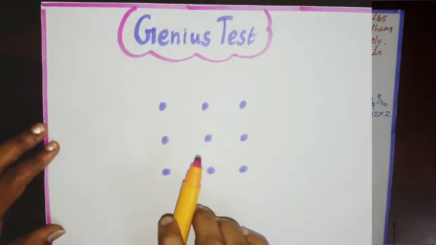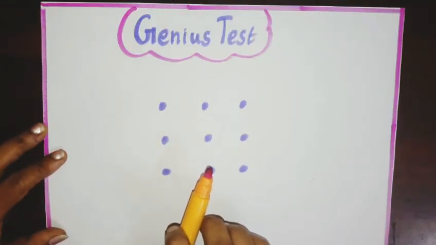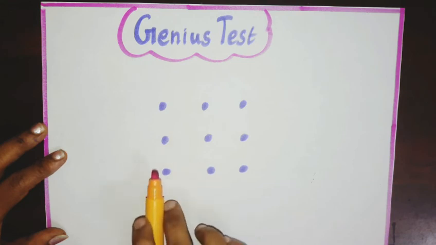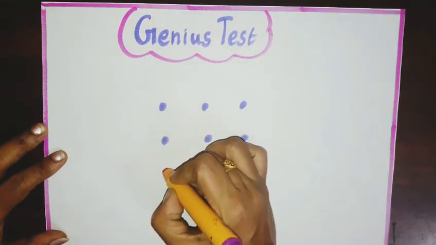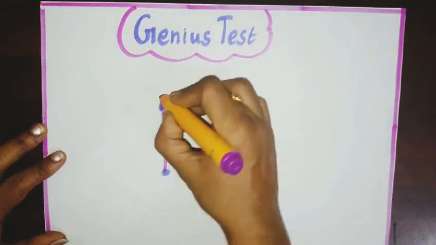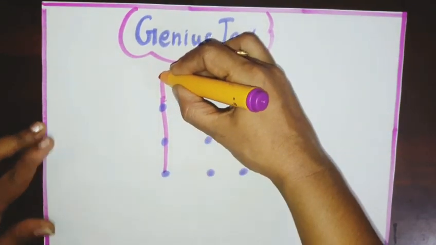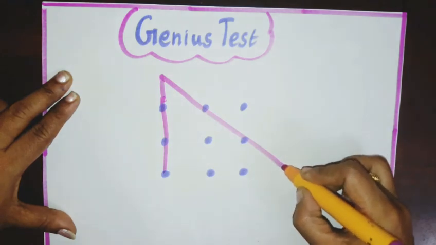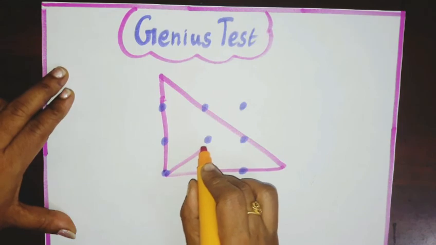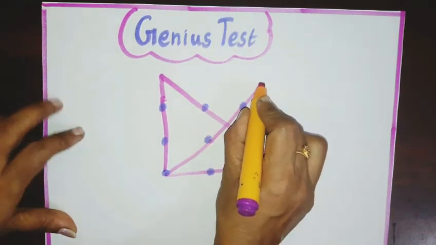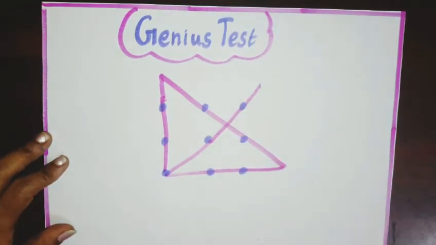Okay, did anybody solve this puzzle? Now I am going to join these dots by using only 4 straight lines without lifting my hand. So join these 3 dots and extend the line. And join these 2 dots. And again you have to come like this and you have to end this way. Okay, this is the correct method. Wow, that is absolutely astonishing.